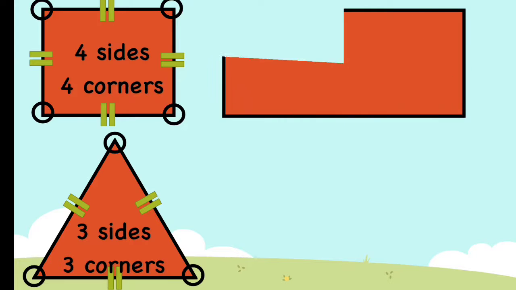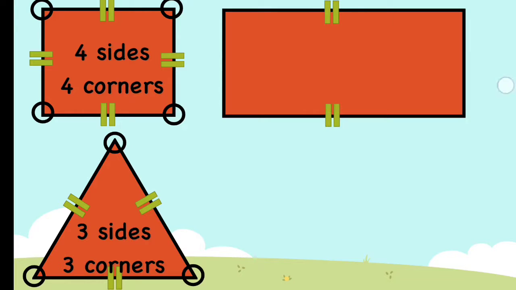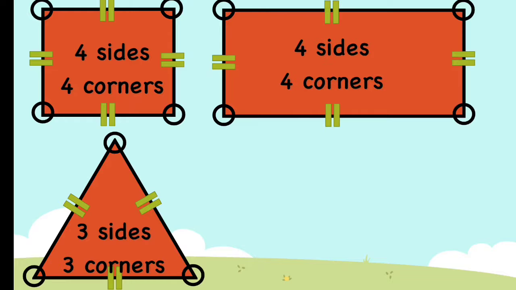What about a rectangle? How many sides does a rectangle have? 1, 2, 3, 4. And how many corners? 1 corner, 2 corners, 3 corners, 4 corners. 4 sides and 4 corners.